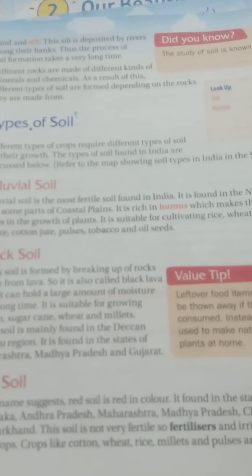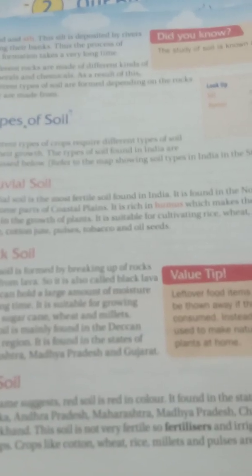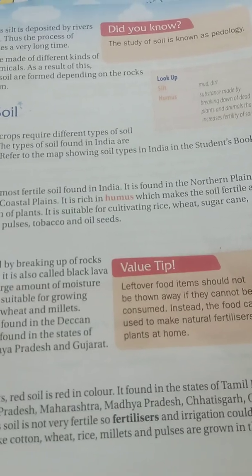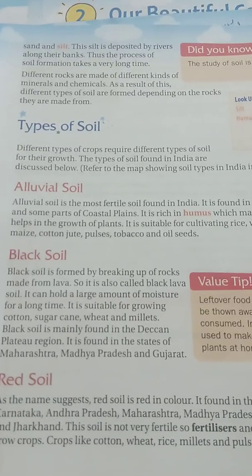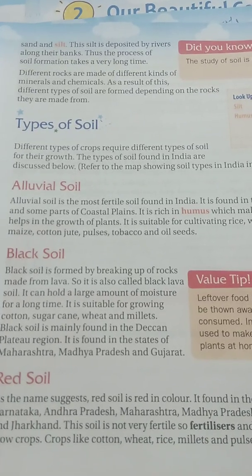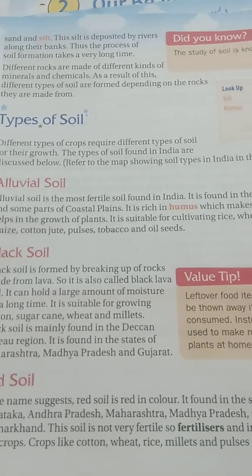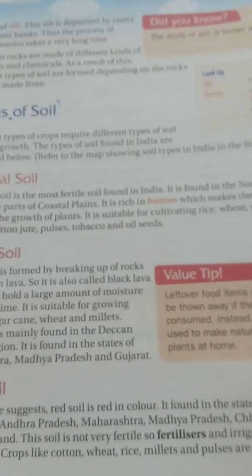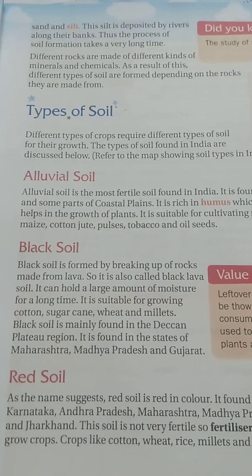What plants can we cultivate in this alluvial soil? Rice, wheat, sugarcane, maize, cotton, jute, pulses, tobacco, and all the oil seeds. These are the plants we can cultivate in the alluvial soil.